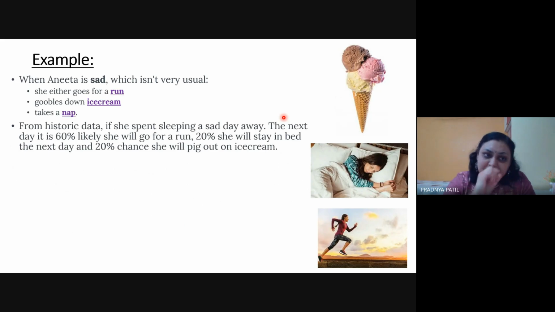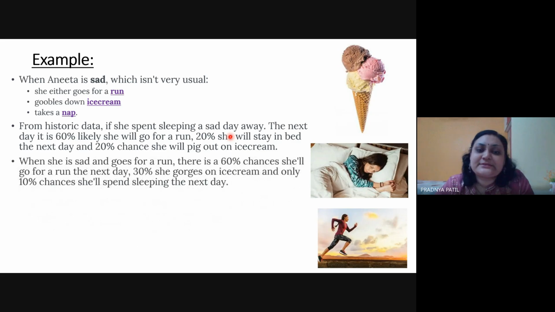This is the data given to you: from historical data, if she spent sleeping a sad day away, the next day it is 60% likely that she will go for a run. That means today she is sad, so tomorrow she would go for a run, and the probability of this transition would be 60%, that is 0.6. Similarly, 20% she would stay in bed. So if she is sad today, she might stay in bed with 0.2 probability the next day, and 20% chance she will pick up an ice cream. Similarly, based upon the given values, you will need to create your transition matrix.